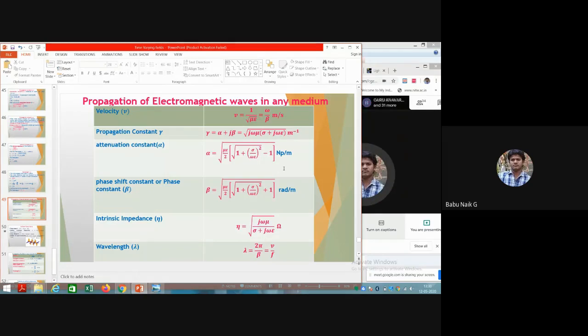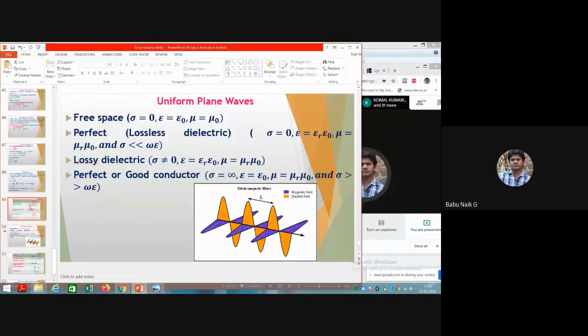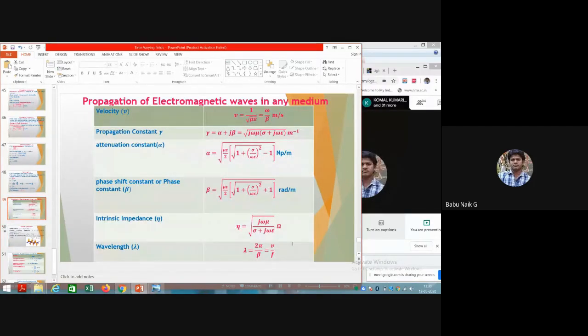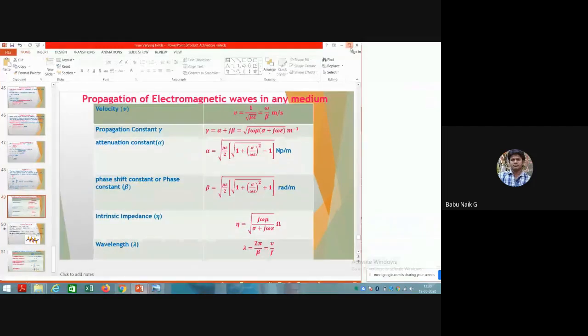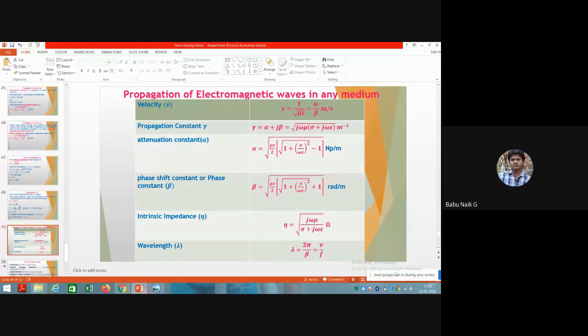If we know those values, you can substitute them in this equation and calculate further. Okay, so this is the main tabular column. Now I will show one example, considering a table, for any of the mediums.